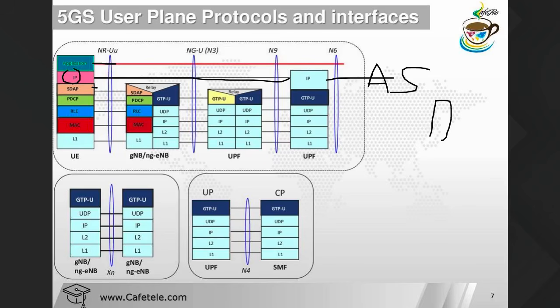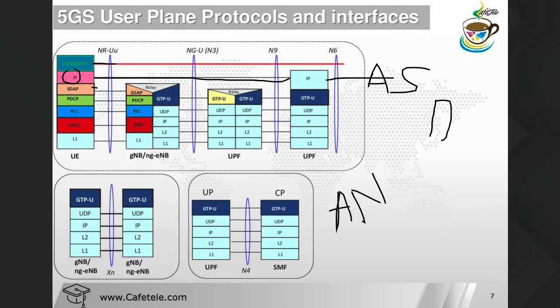We have three things, remember: one is the access network, meaning the G-Node B, one is your core network, and one is your device. SDAP is the highest layer here, and it provides the mapping between QoS flow and the belonging PDU session.